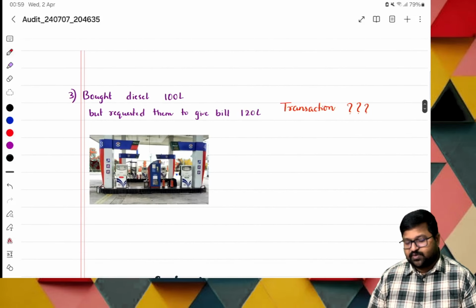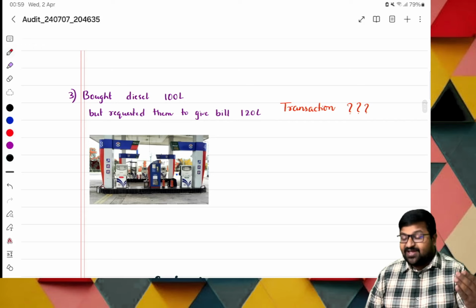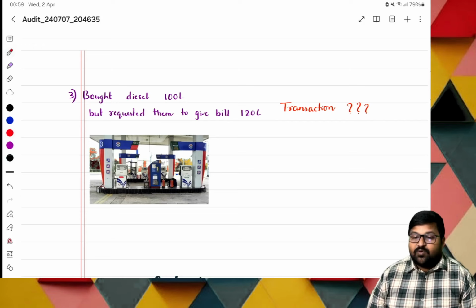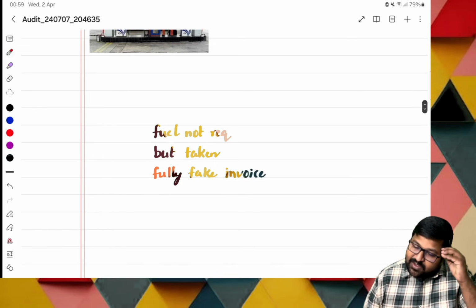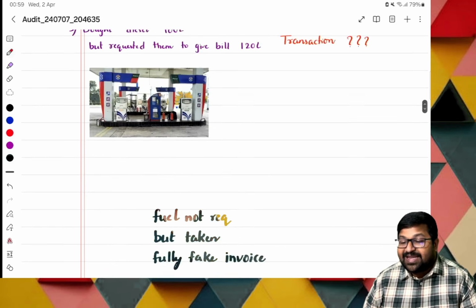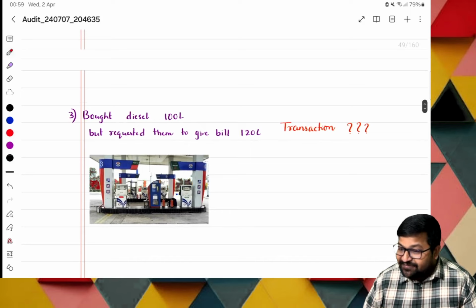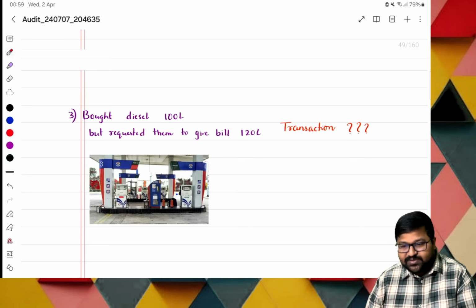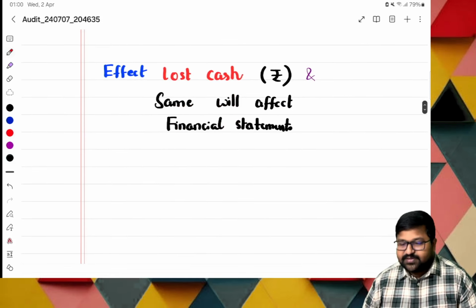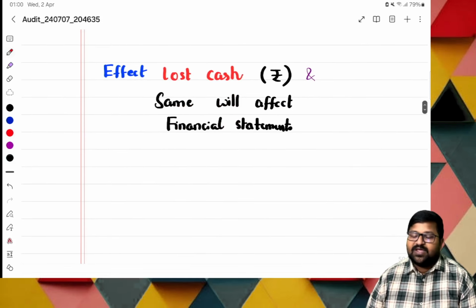Now, even in this case also same. Sir, in our earlier case, what we have done, ma? We filled fuel of 100 liters and we recorded for 120. So we increased expenditure. But in this case, what, ma? Fuel not at all required. But we are getting fake invoices from the fuel station. If we are giving some sort of amount, they may give some sort of bills. Okay, they are also having some sort of ways to give. Okay, this you can see practically. You know it.